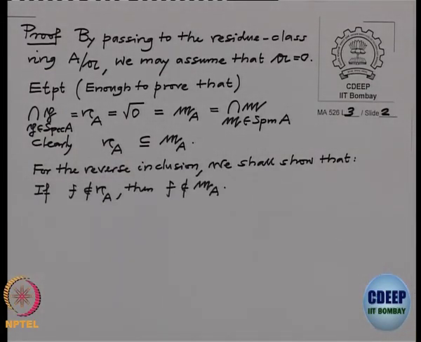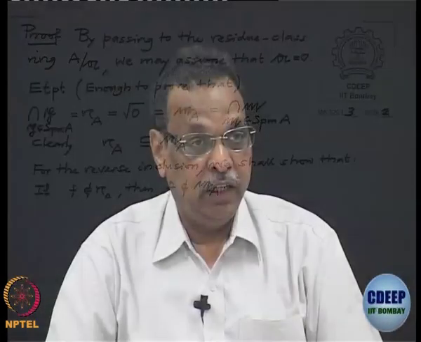Jacobson radical. So, suppose f is not nilpotent, then I want to show that f is not in the Jacobson radical. That means, I want to show that there is a maximal ideal in the ring so that f is not in that maximal ideal. So, f not nilpotent is equivalent to saying that the localization at f is a non-zero ring, where localization at f means S inverse A, where S is the multiplicative submonoid generated by f.